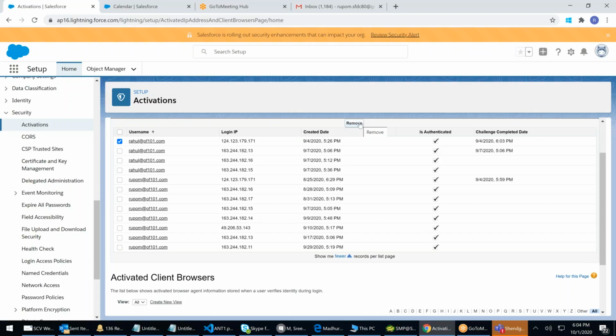We see this in the place for two-factor authentication. Whenever the system sends you a passcode, it will be registered here.